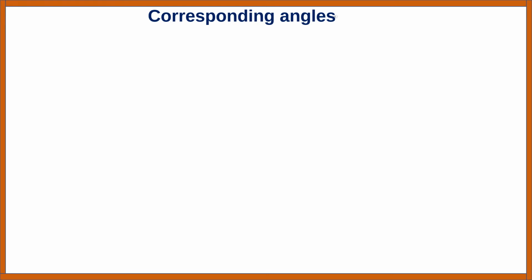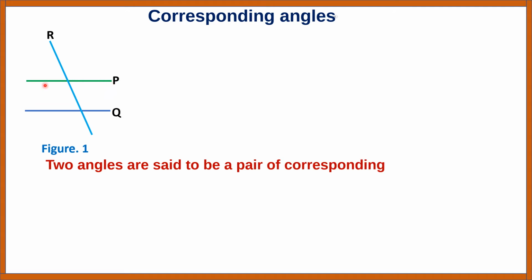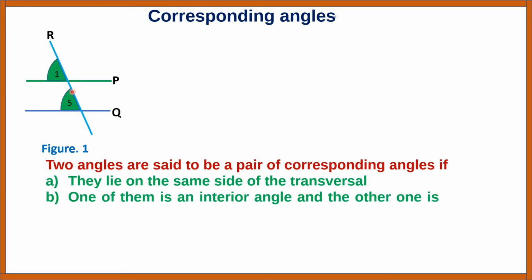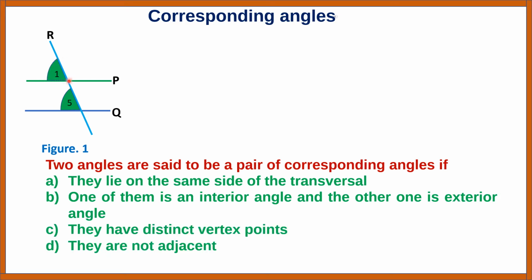Corresponding angles. Two angles are said to be a pair of corresponding angles if they lie on the same side of the transversal, one of them is an interior angle and the other is an exterior angle. They have distinct vertex points. They are not adjacent angles.